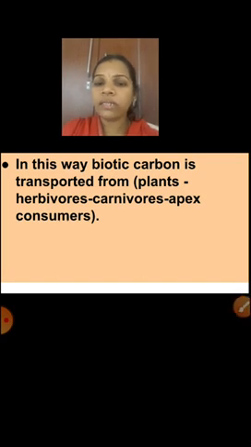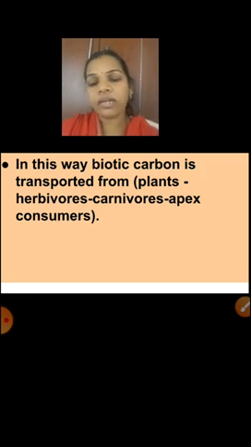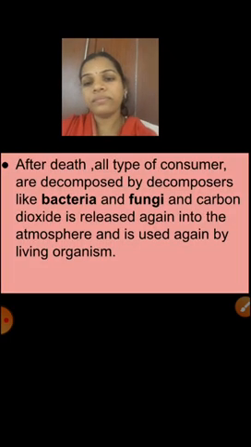Next one is, in this way, biotic carbon is transported from plants to herbivores, from herbivores to carnivores, from carnivores to apex consumers. Afterwards what will happen?